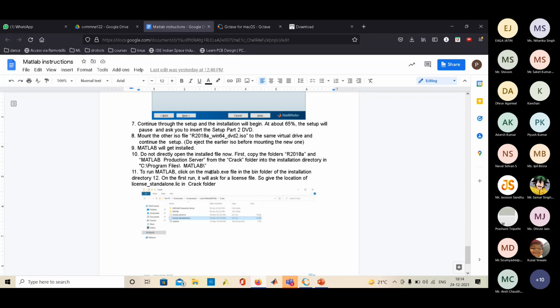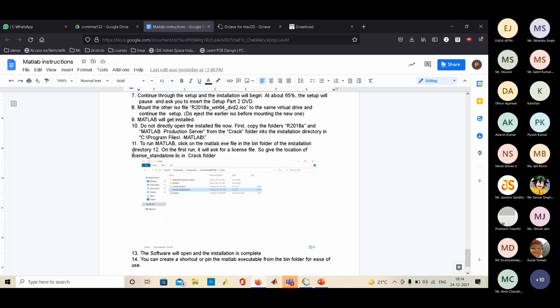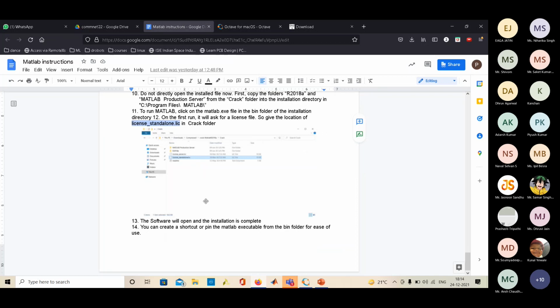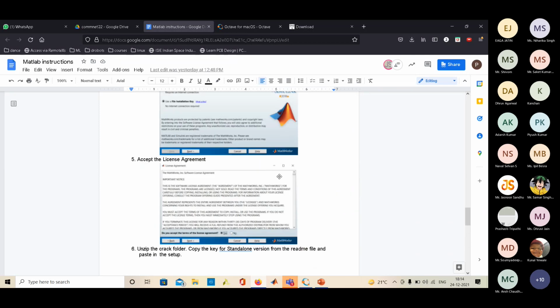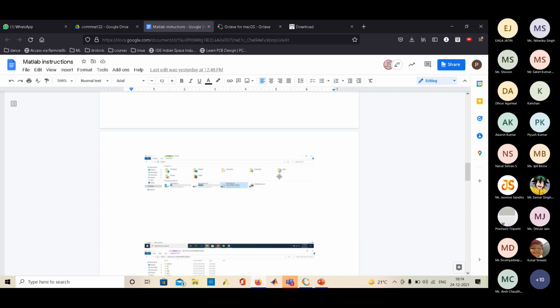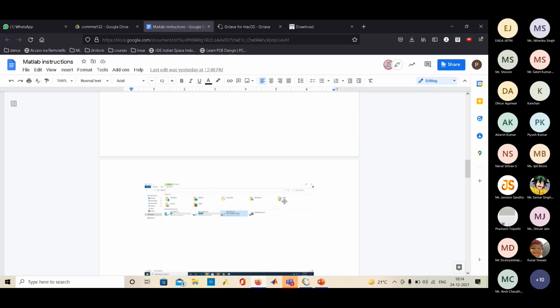Before going further, there are a few steps. First, keep this license standalone file ready in the crack folder. The second thing is there are a few files in the crack folder that you have to copy. You have to copy these files to C program files MATLAB before running the installation. Basically, this is a big procedure because MATLAB is very complex. It is a big software, so I will give you a glimpse of it also.